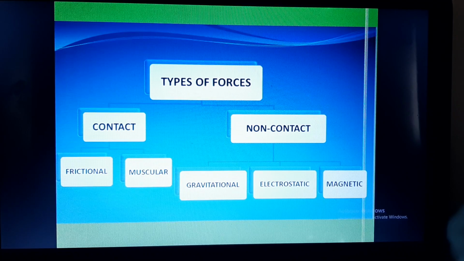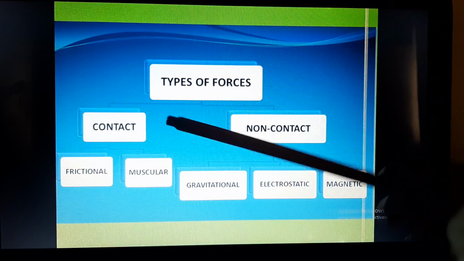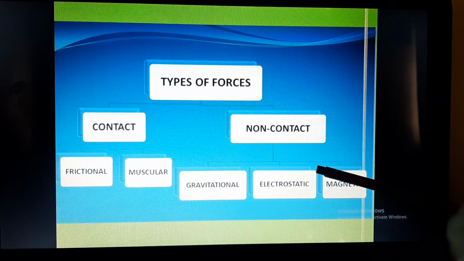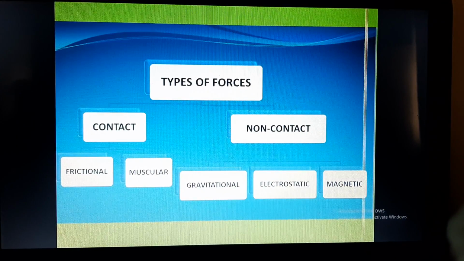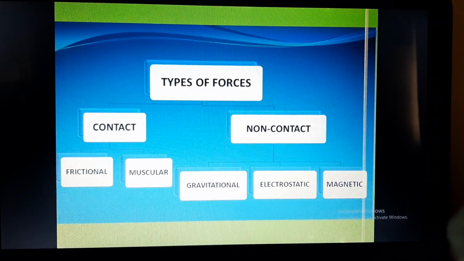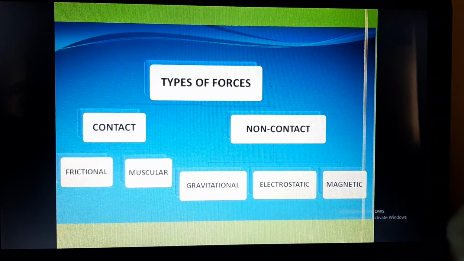So basically forces are of two types. One is contact force and other is non-contact force. Now what is contact force? When applying a force, the two objects come in contact with each other or there is a physical interaction between the two objects, the force is called contact force.